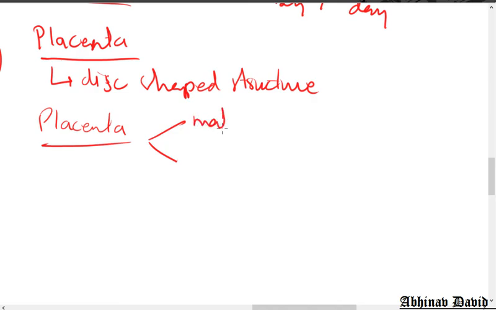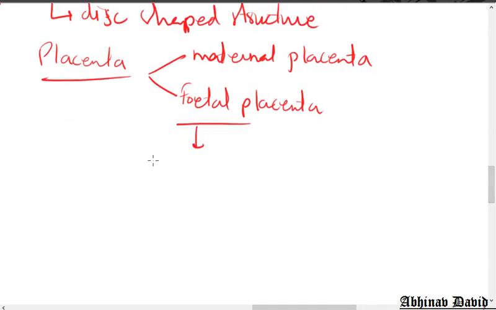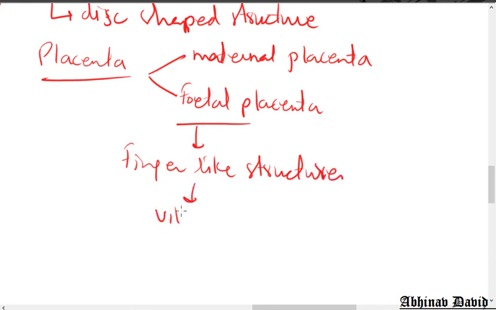One is the maternal placenta, the part of the placenta which is present toward the mother side, that is toward the wall of the uterus, and the other is the fetal placenta. The fetal placenta is the placenta of the developing embryo. The fetal placenta has got finger like structures, and these finger like structures are called villi, and these villi are surrounded by blood spaces.